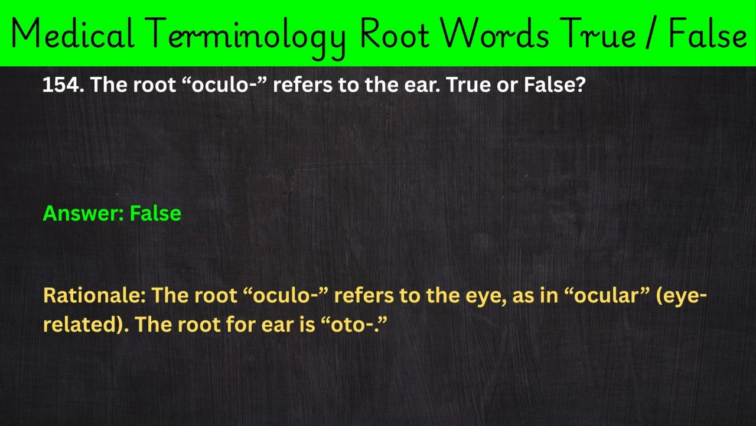154. The root oculo- refers to the ear. True or false? Answer: false. Rationale: The root oculo- refers to the eye, as in ocular, eye-related. The root for ear is oto-.